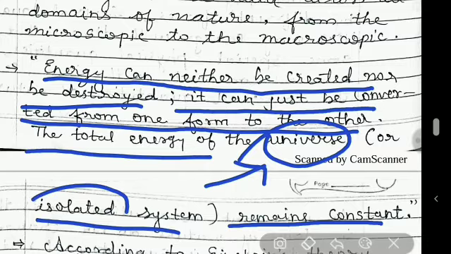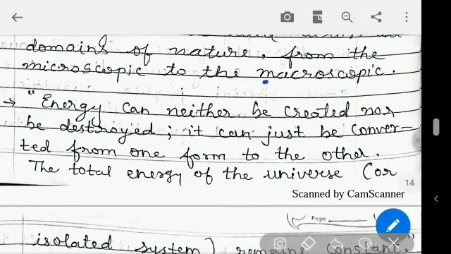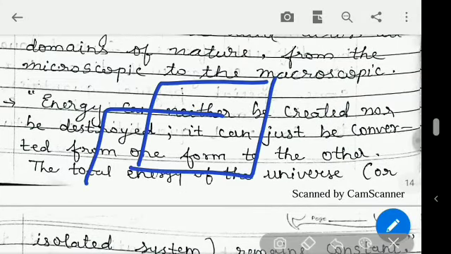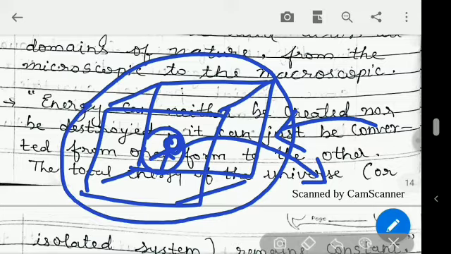Now for an isolated system, I can say that it is such a system for which, suppose this box is a system, the processes which are taking place inside the box are not affected by the outside, and even those processes which are taking place inside will not affect the outside environment also. So such a type of system is called an isolated system.